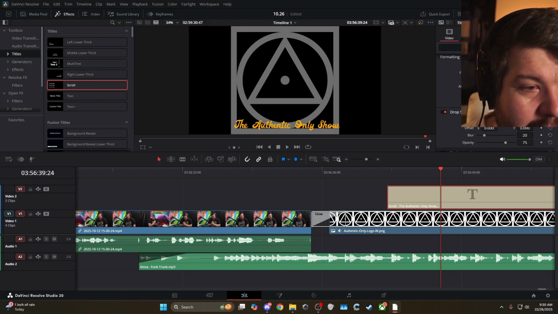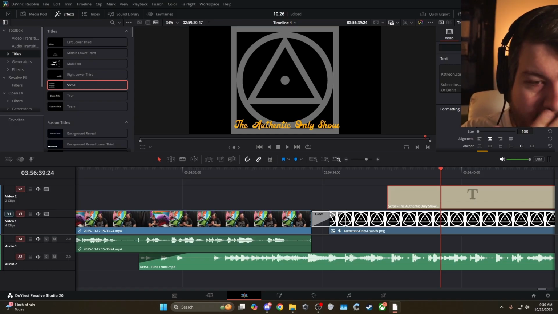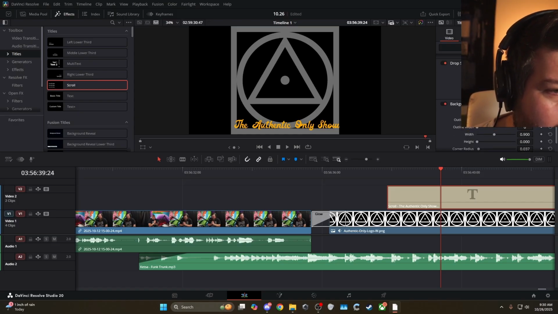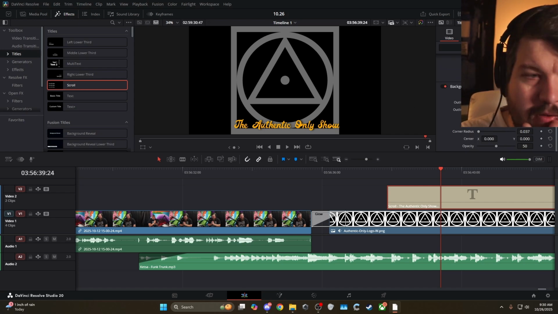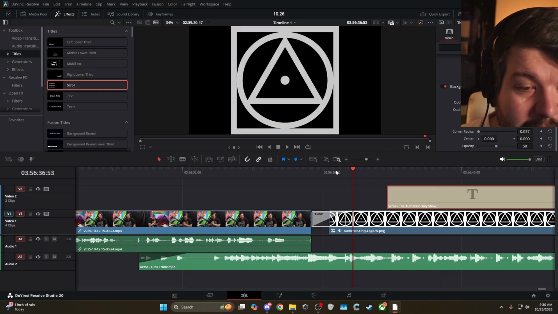Now, unfortunately, with the scroll titles like this, you can't have a stroke around the outside of the text. You can't do drop shadow. I like to do a little one just to kind of give a little background separation. And then the background I've never been able to figure out. This is all because it says it's activated. So is it working? I don't know. So let's just see how this looks.